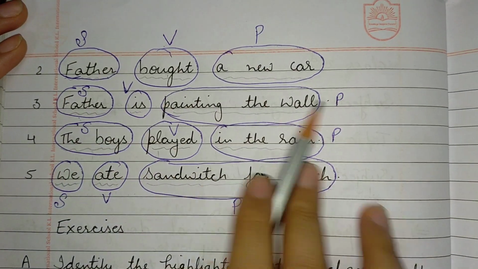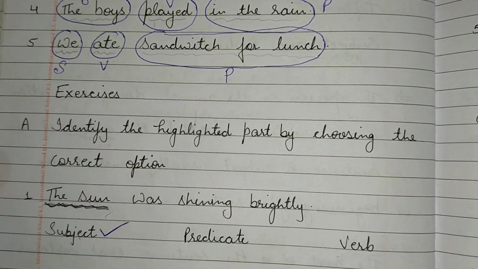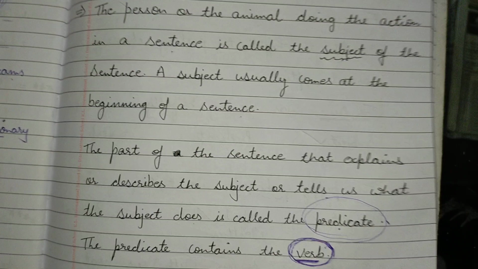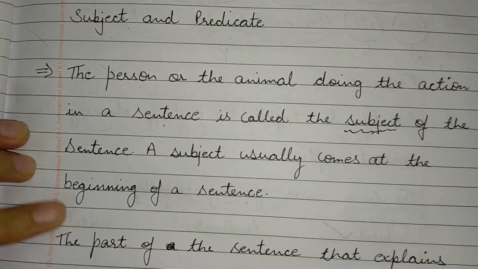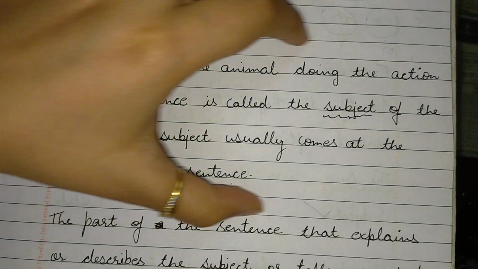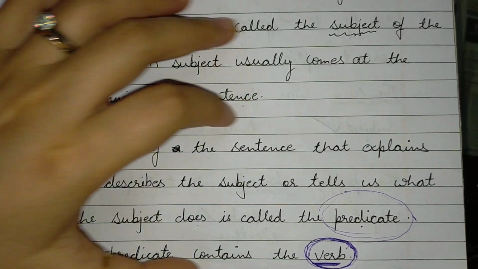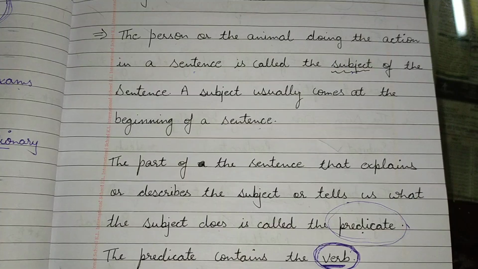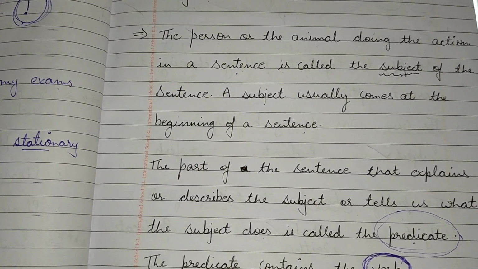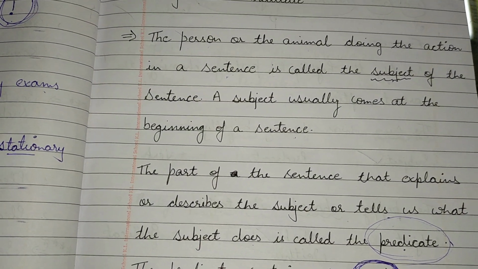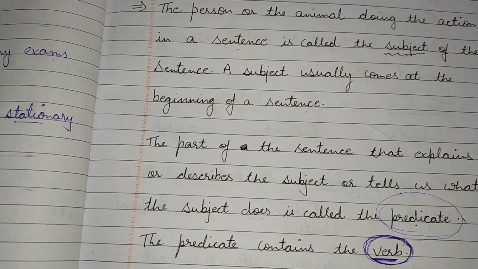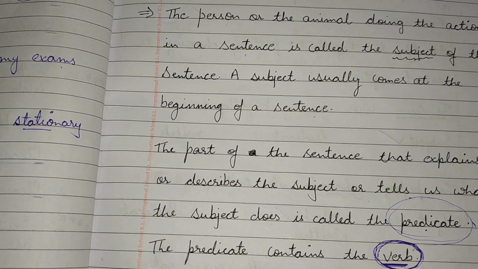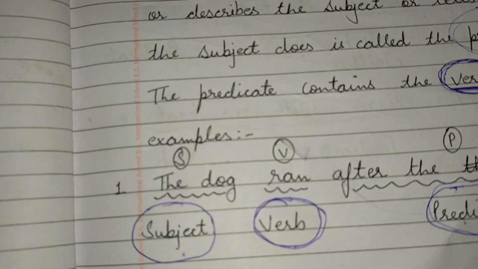Practice these two types of exercises. You will get these content on YouTube also and Snap Homework also. Download this. First of all, try to understand what is sentence, and then try to understand what is predicate. So students, you have to understand first of all the subject, and then predicate, and then verb. So here we are focusing more on subject and predicate, and then later on verb.